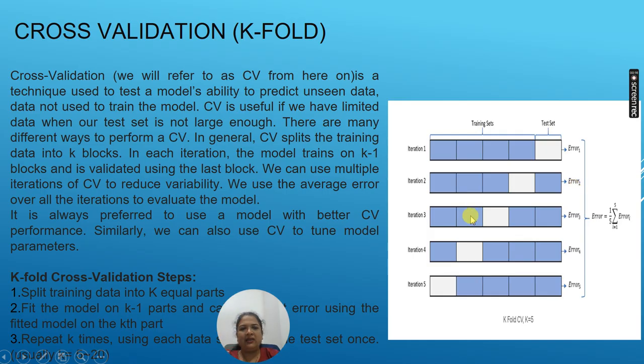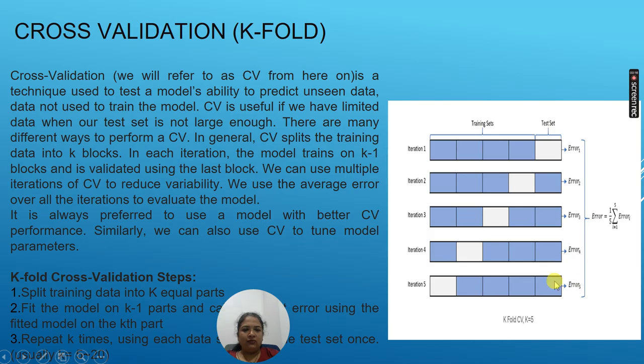In iteration 3 again we are going to change our training data set. The first 2 and last 2 are the training, and the middle one is for the testing. So this iteration will generate error 3 if any. Iteration 4, the second part we are going to keep for the testing, and the rest 4 will be used for the training purpose, and it will generate error 4 if any. And in the last one, exactly opposite to iteration 1, the first is for testing and the last 4 parts are for training purpose, and it will generate error 5 if any.